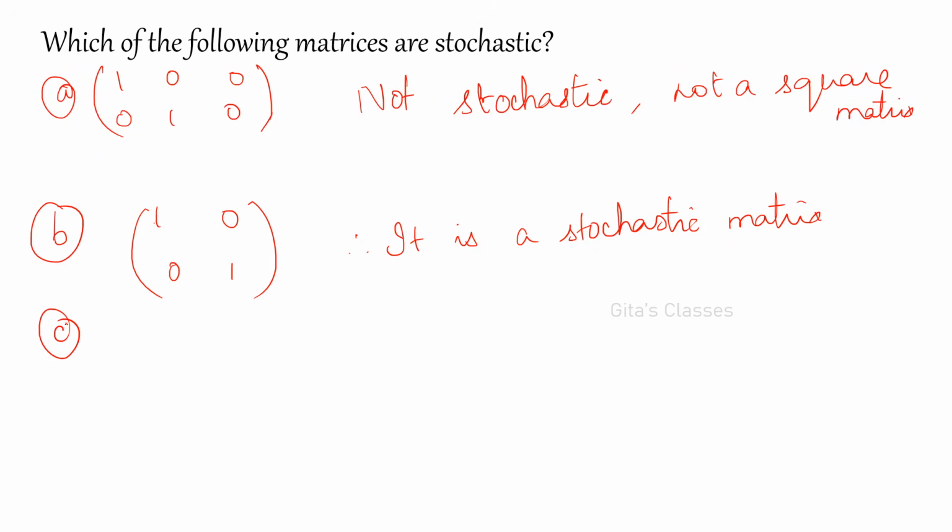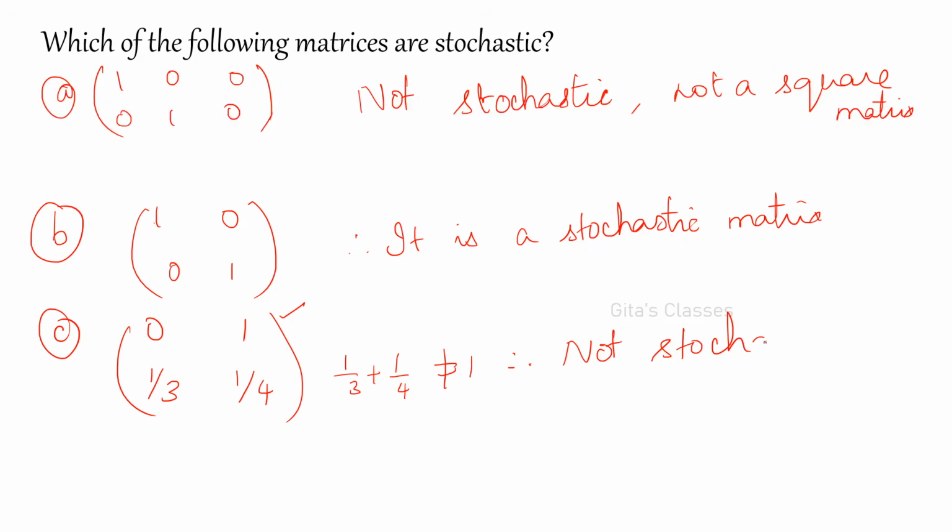And C: 0, 1, 1 by 3, 1 by 4. Is it stochastic? It is not stochastic because the row sum here, 0 plus 1, is 1, but 1 by 3 plus 1 by 4 is not equal to 1. Therefore, not a stochastic matrix.